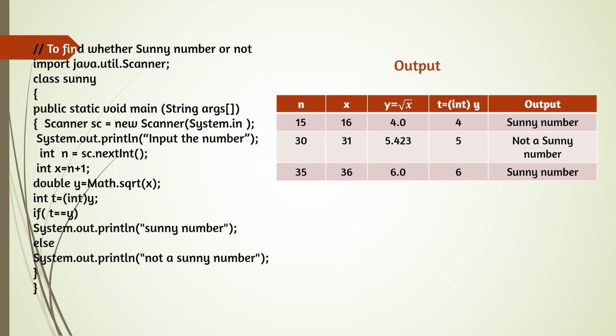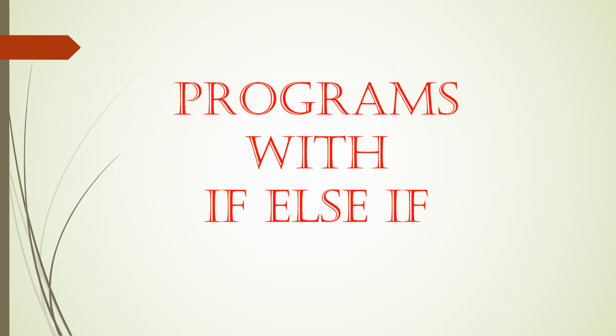And now we are stopping this part and starting if-else-if. So here we are starting with the programs of if-else-if-else. In if-else-if-else, any number of conditions can be there. The first condition will come under if and the last condition will come under else. All the conditions other than the first and the last will come in else if. So according to the question, we can write any number of else if and any number of conditions.